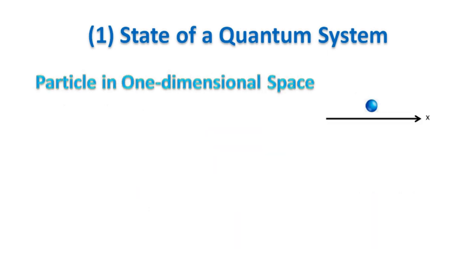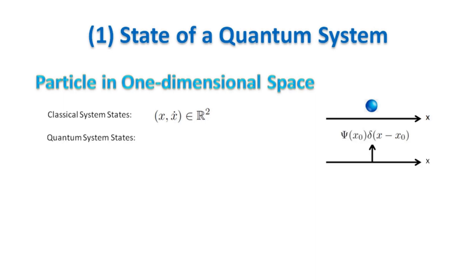I give now an example of a system with an infinite dimension state: the particle moving on a line. The equivalent classic system has state dimension 2. It is described by just two numbers: position and velocity. In the quantum case, the wave functions of particles with definite position and unknown momentum are Dirac delta functions centered at the particle position.